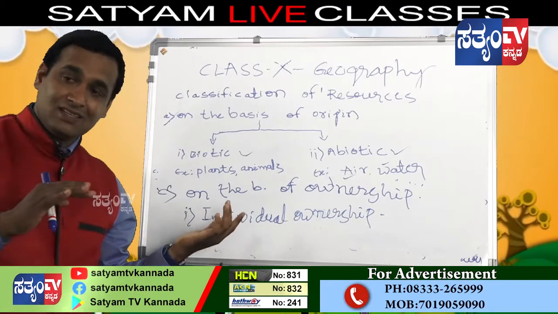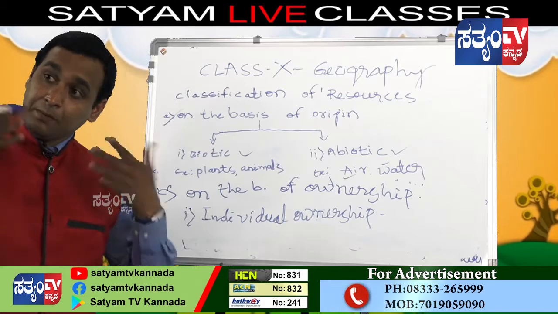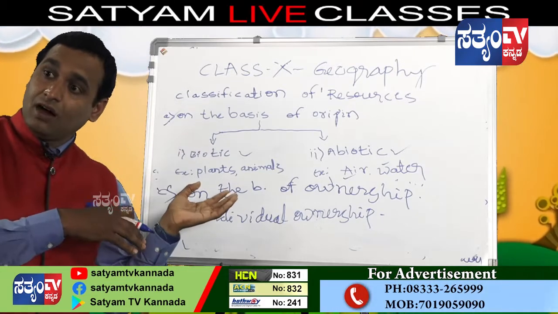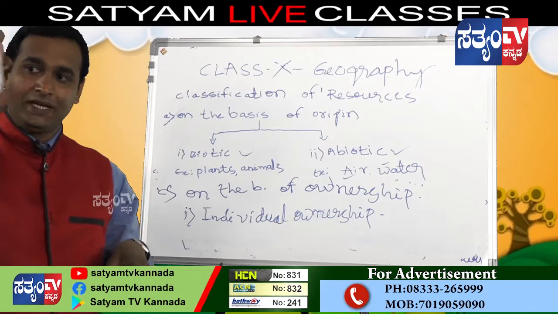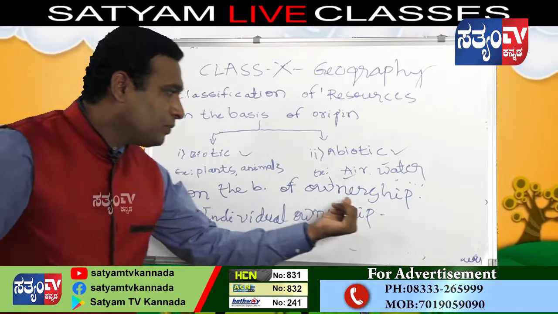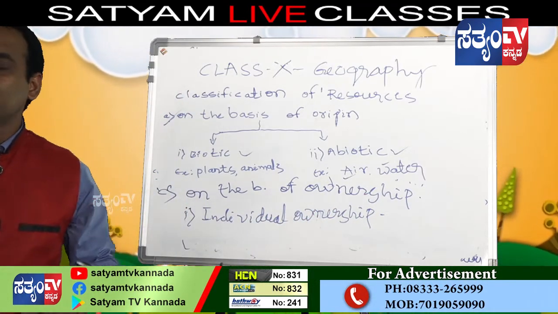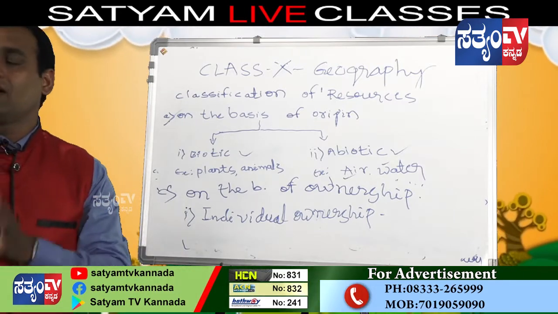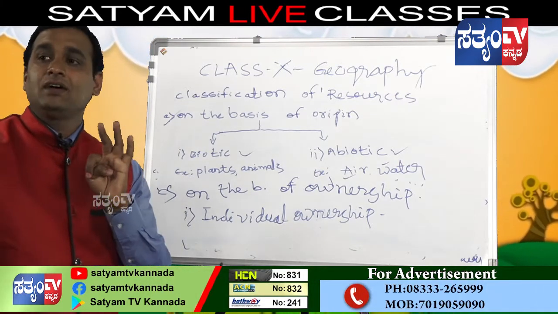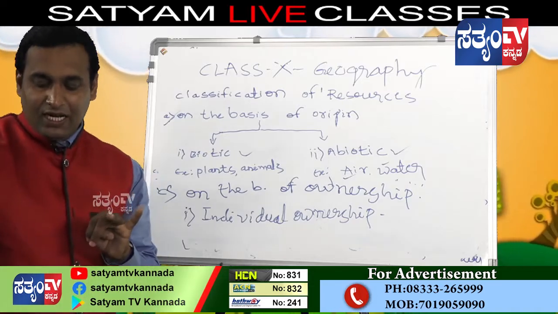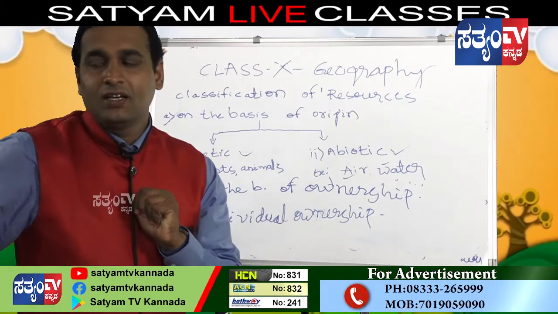But again, within them there are subgroups. On the basis of ownership, resources can be classified into four groups: individual resources, community resources, national resources and international resources.